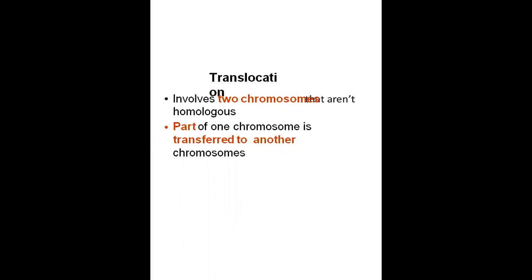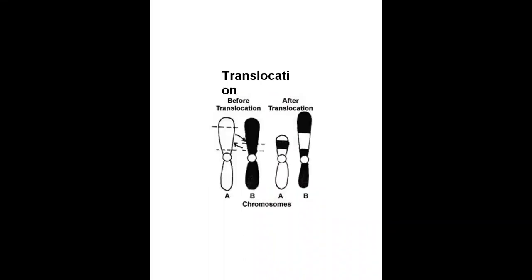Then the translocation. It involves two chromosomes that aren't homologous. Part of a chromosome is transferred to another. In this diagram you can see that one segment on one chromosome is transferred to another chromosome. So translocation is generally transferring a segment to a non-homologous or another chromosome. That's how the changes in the sequence also happen, because the chromosome is composed of DNA fragments. That's why the sequence of the DNA also changes.